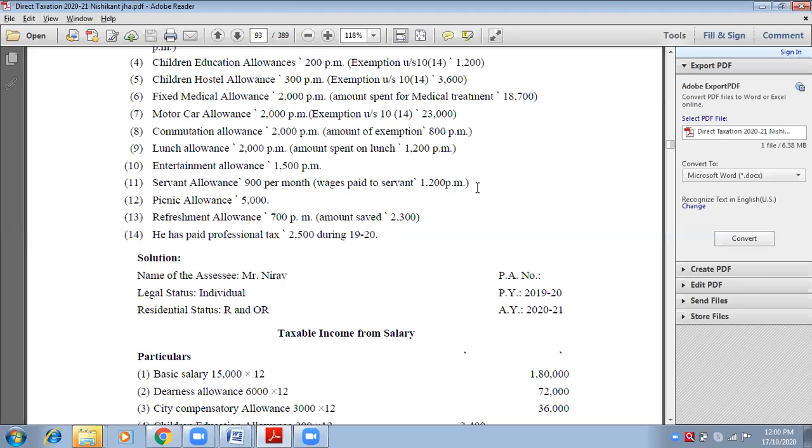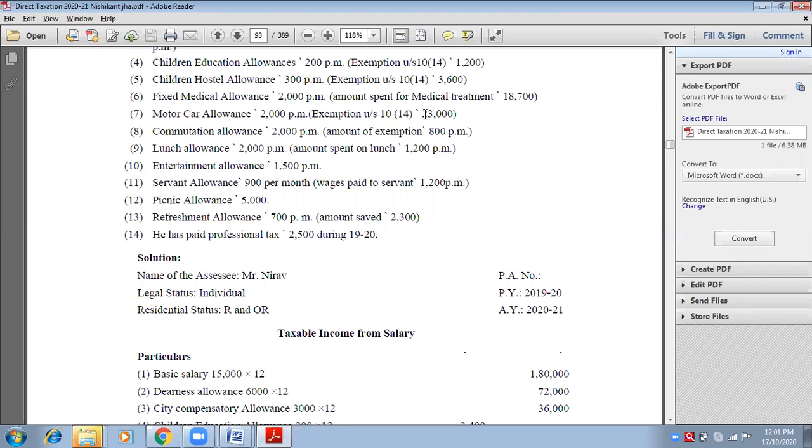What should be the inner column? 24,000. Yes, 24,000. Very good. So write down 24,000 in the inner column and less exemption under section 10 subsection 14. Inner column 23,000, already given. So less exemption under section 10 subsection 14, inner column 23,000 bracket. Please put that amount in bracket because it is to be deducted.